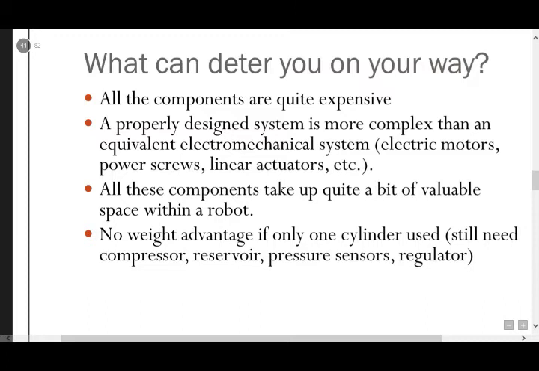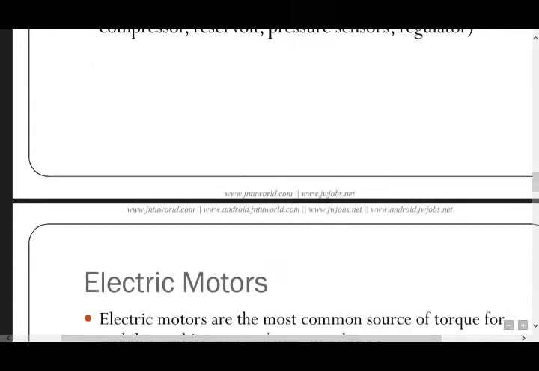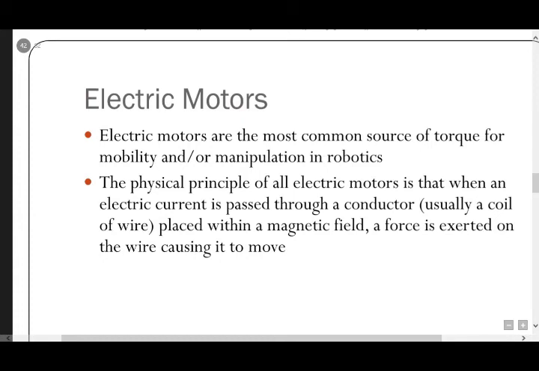What are the disadvantages? All the components are quite expensive. A properly designed system is more complex than an equivalent electromechanical system, such as electric motors, power screws, and linear actuators. In pneumatic actuators, all the components take up quite a bit of valuable space within a robot. There is no weight advantage if only one cylinder is used, and you still need a compressor, reservoir, pressure sensors, and regulators. That's why I prefer the pneumatic actuators.